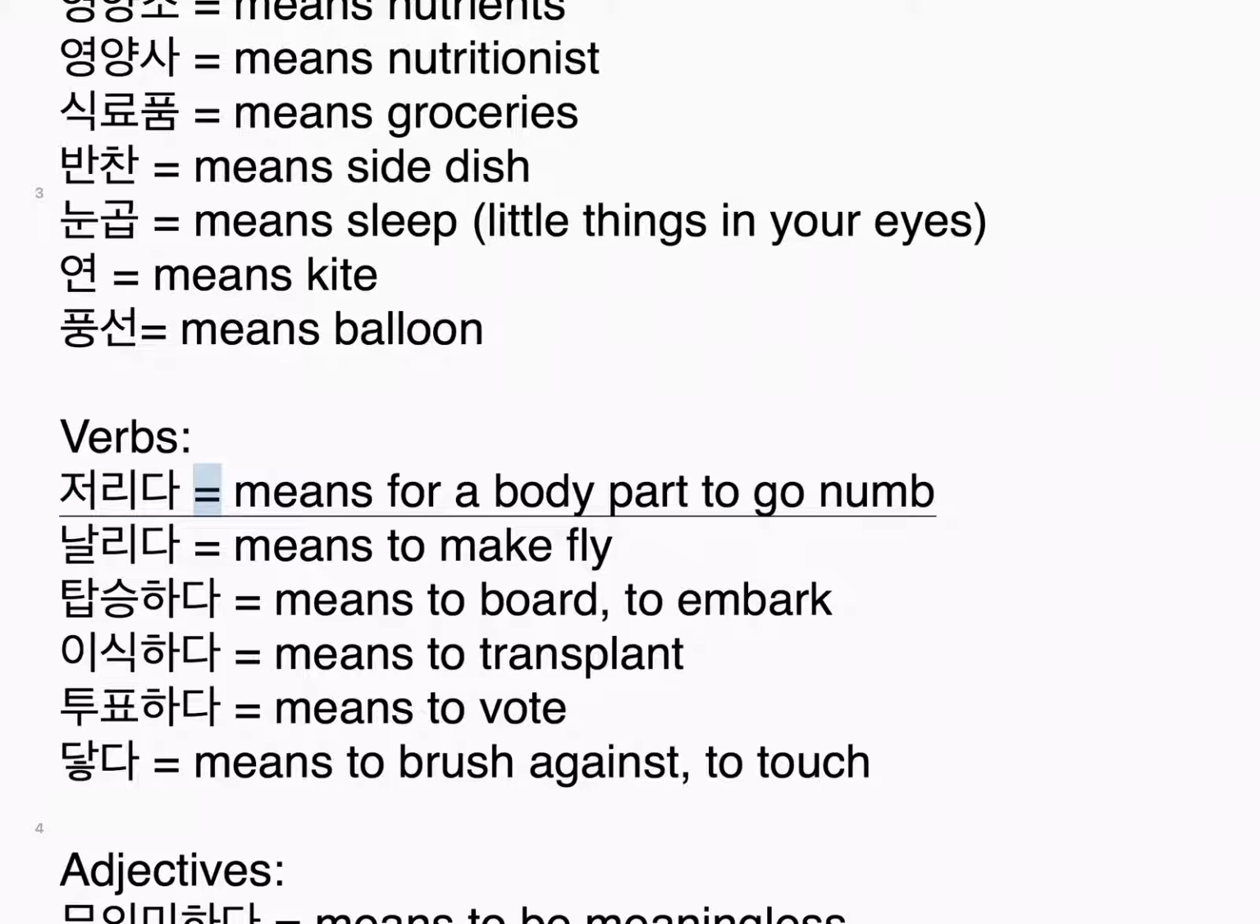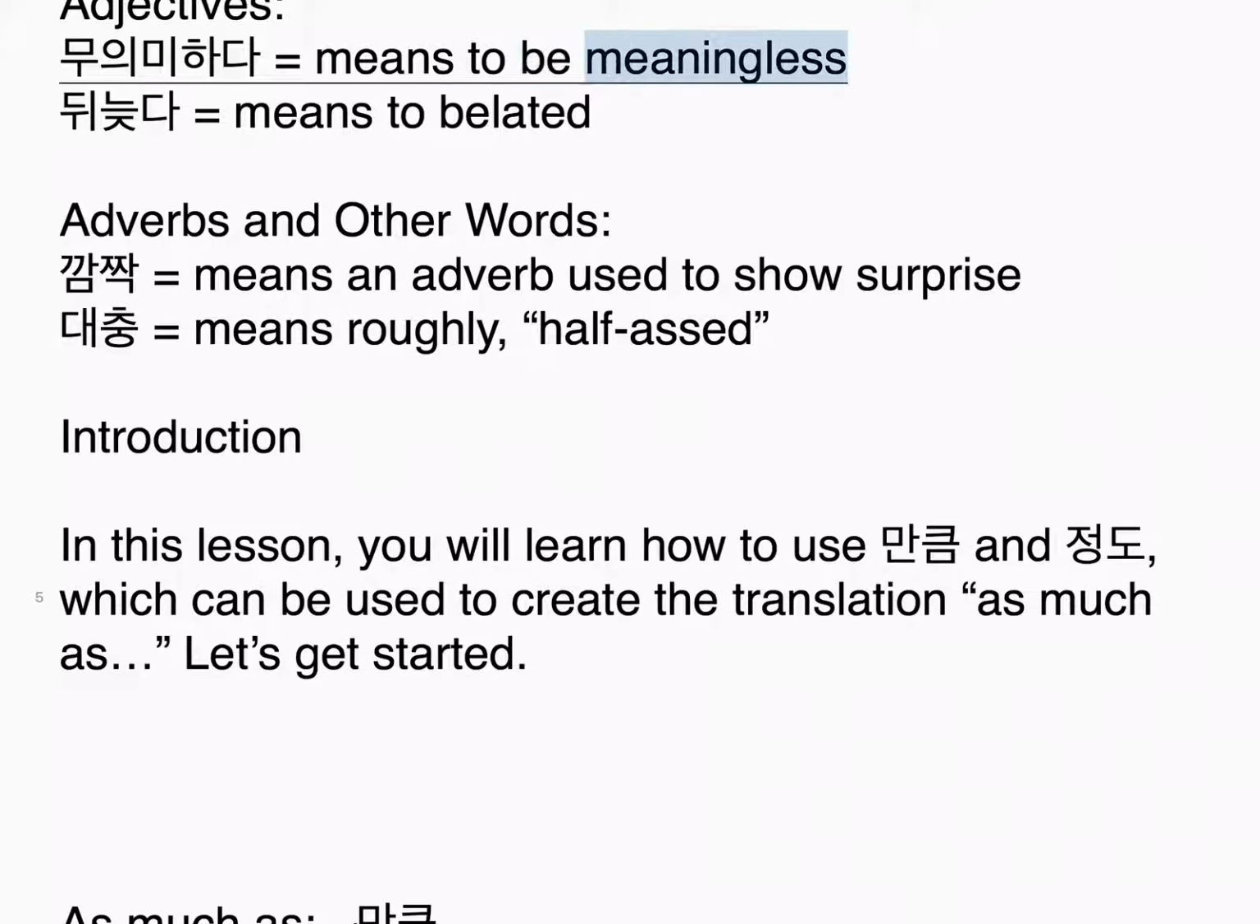Verbs. 저리다, means for a body part to go numb. 날리다, means to make fly. 탑승하다, means to board, to embark. 이식하다, means to transplant. 투표하다, means to vote. 닿다, means to brush against, to touch. Adjectives. 무의미하다, means to be meaningless. 뒤늦다, means to be belated. Adverbs and other words. 깜짝, an adverb used to show surprise. 대충, means roughly, half-assed.